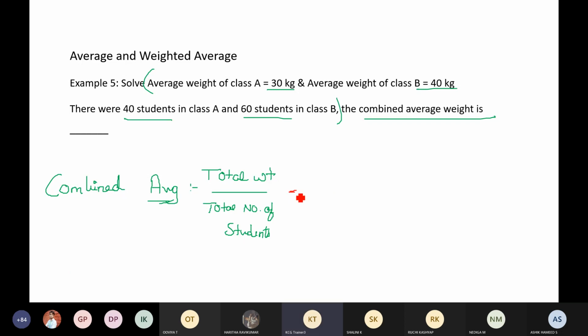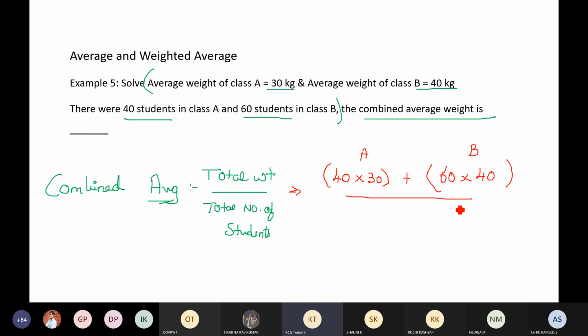Okay. How do I find out total weight? In class A, there are 40 students and each weigh 30 kg on an average. So this is how I find out total weight, because total is equal to average into number of terms. Correct. Super. Same way in class B, there are 60 students and each weigh 40 kg on an average, divided by total number of students.